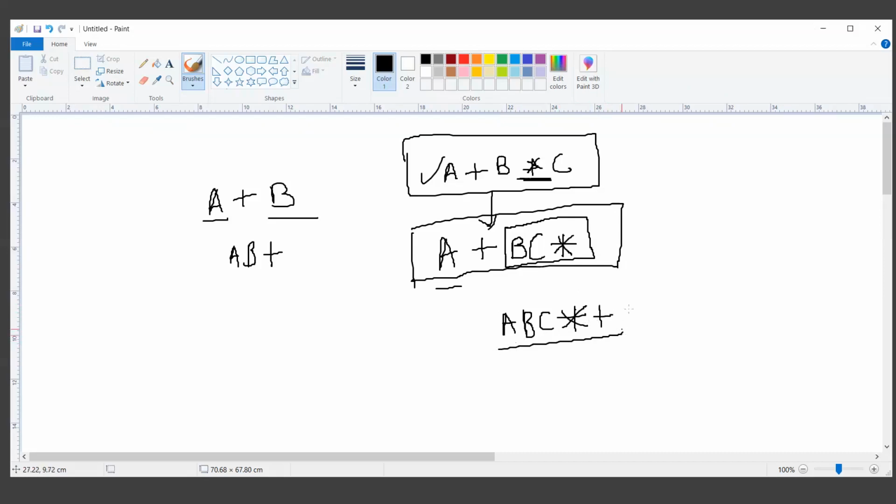Now this expression is converted from the infix form into a postfix expression. Any doubt in this? Okay, fine.